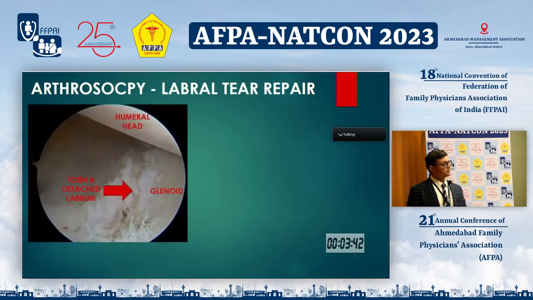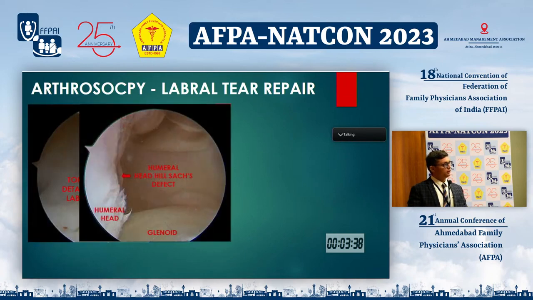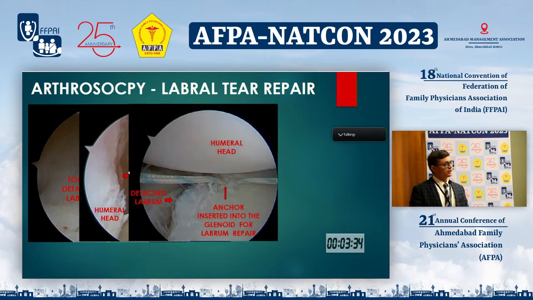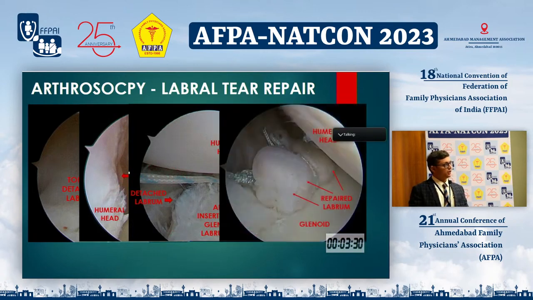So to summarize, here is the humeral head, here is the glenoid, here is the detached labrum, here is the humeral head Hill-Sachs defect. The anchor is inserted into the glenoid and the threads are passed through the labrum, and a nice soft tissue bumper is created in front of the humeral head so that there are fewer chances of the humeral head getting dislocated again.